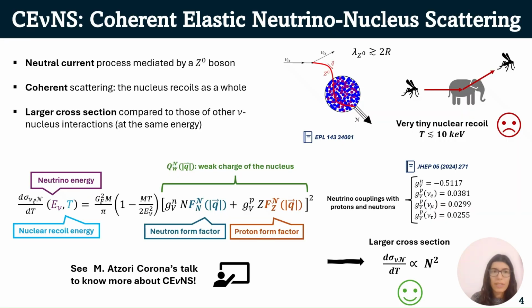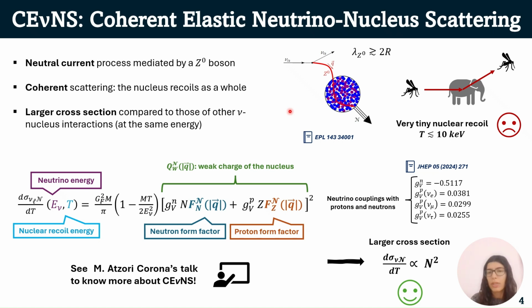Let's start with CENNS, which stands for coherent elastic neutrino-nucleus scattering, and as you can see from the diagram here on the right, it is a neutral current process because we have a neutrino which scatters off a nucleus, and the process is mediated by a Z0 boson. But the particular feature of this process is that the wavelength associated with the Z0 boson is bigger than the size of the nucleus, which means that we have a coherent scattering, so that the nucleus recoils as a whole.